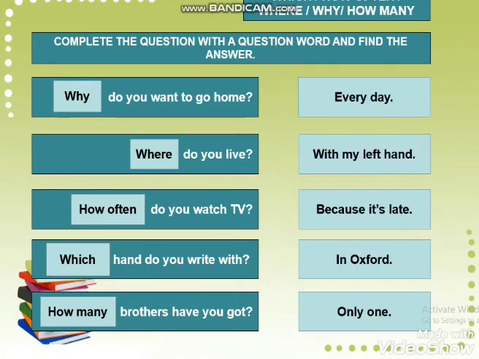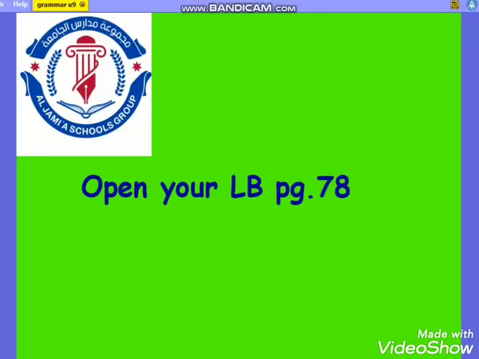Let's see the answers. Why do you want to go home? The answer is because it's late. Where do you live? The answer is in Oxford. How often do you watch TV? The answer is every day. Which hand do you write with? With my left hand. And how many brothers have you got? Only 1. Excellent. Now open your language book please, on page number 78.